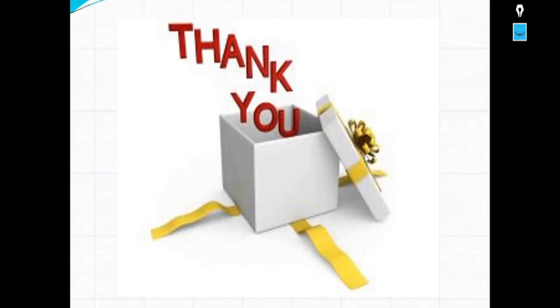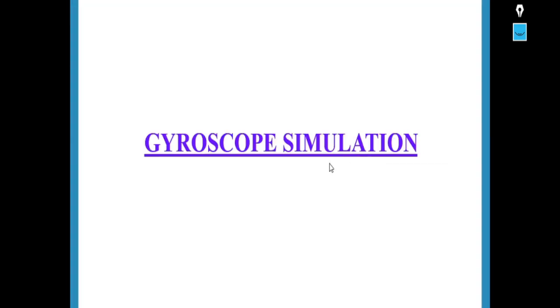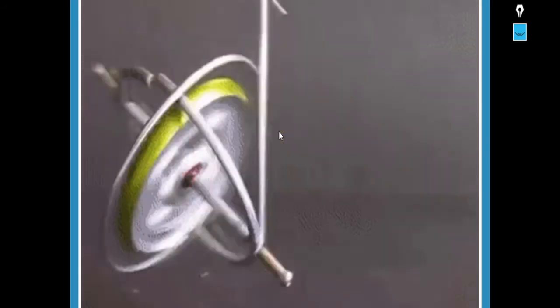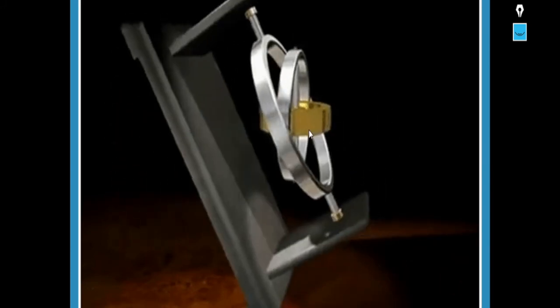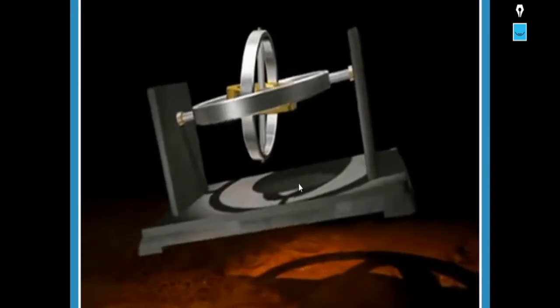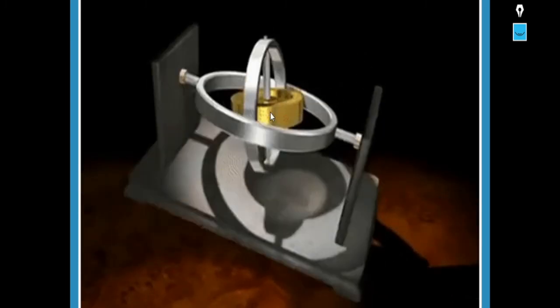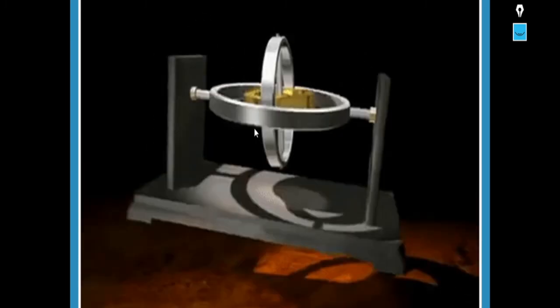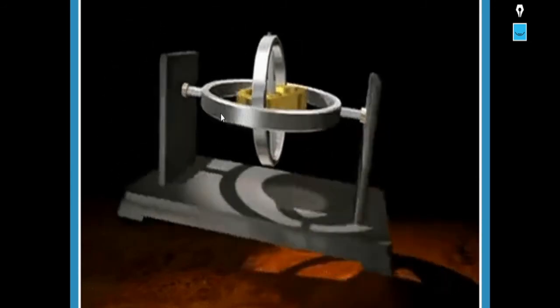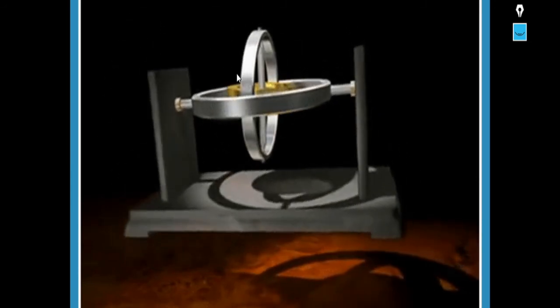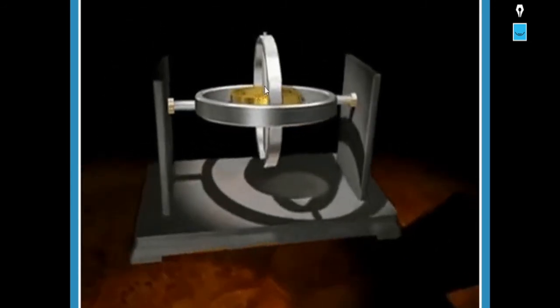Now we will move on to gyroscope details. So this gyroscope, if you observe, consists of a large heavy wheel whose moment of inertia is very large. The wheel can rotate freely in any direction about an axle passing through its center of mass.